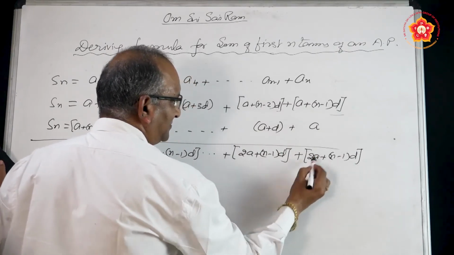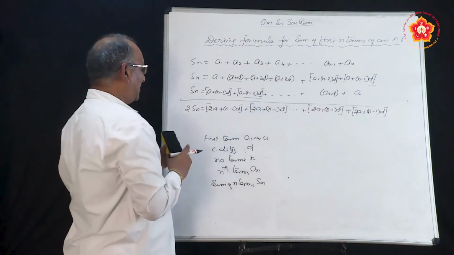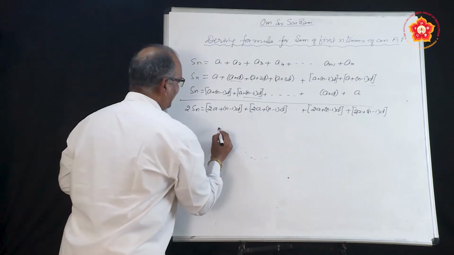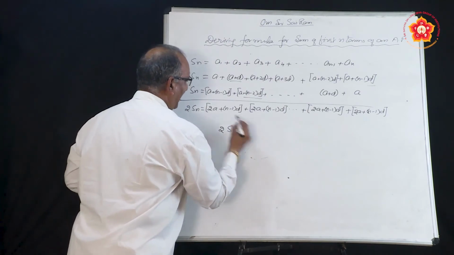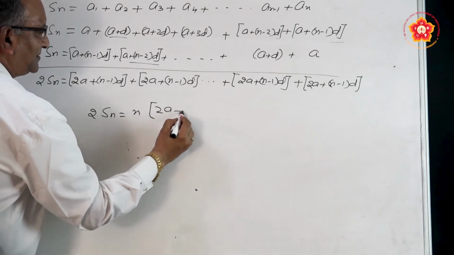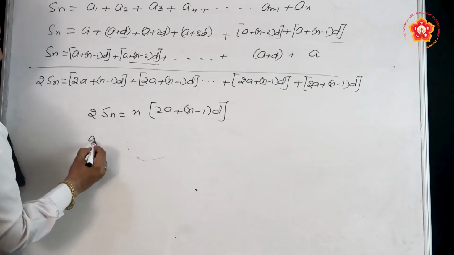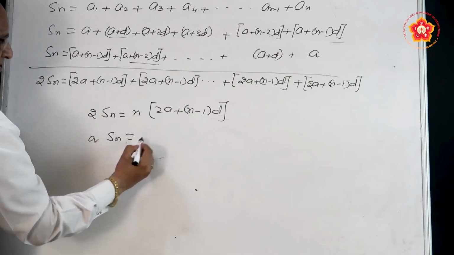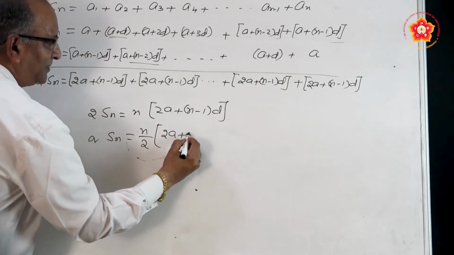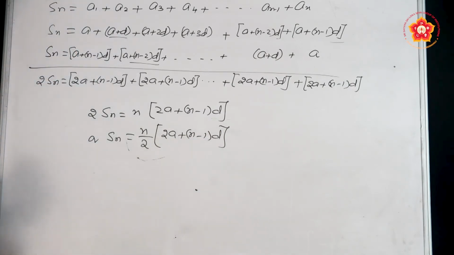How many times? We know that there are n terms, so if we add n times, it is going to be 2Sn equal to n times we are adding, so n into 2A plus (n minus 1) into D. We wanted to derive a formula for Sn, so Sn is equal to n by 2, 2a plus (n minus 1) into d. So, this is the formula.